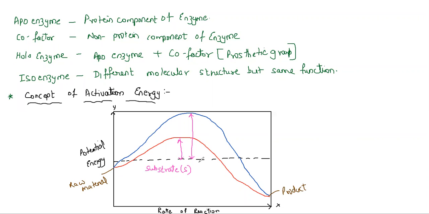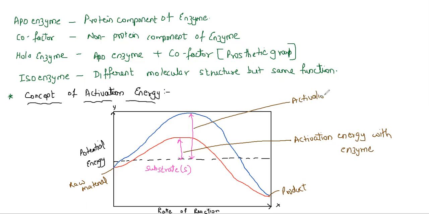This line that you observe from the base point is the activation energy. Here, this is activation energy with enzyme. If enzyme is present, the activation energy required is very less. But if enzyme is not present, look at the activation energy, it is very high. So this is activation energy without enzyme. This you will be studying in chemistry basically.